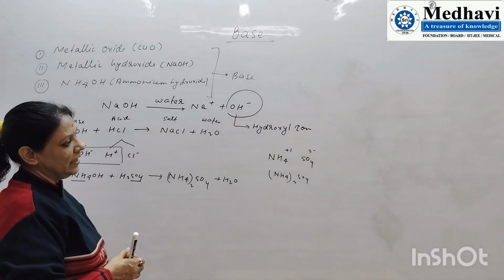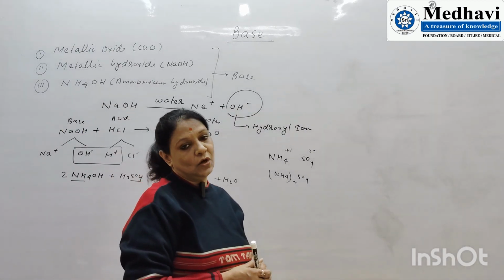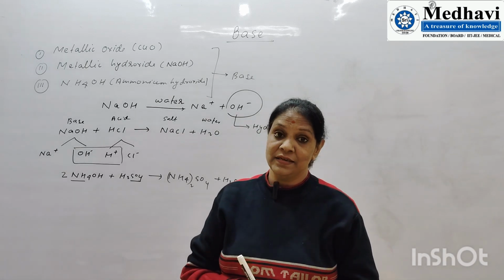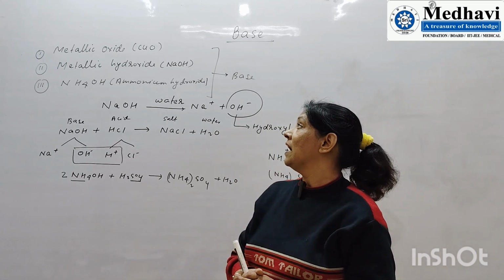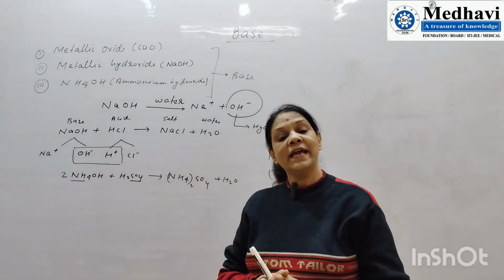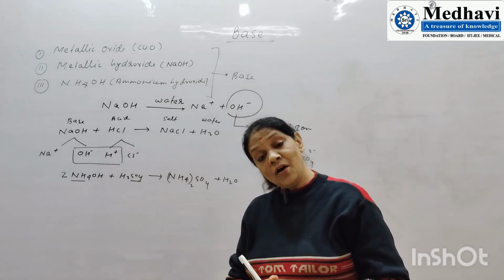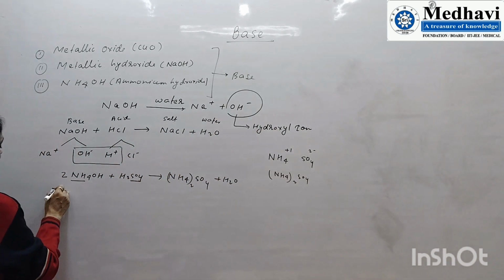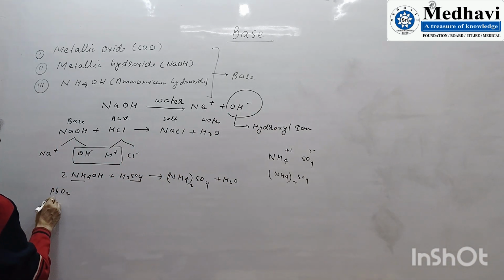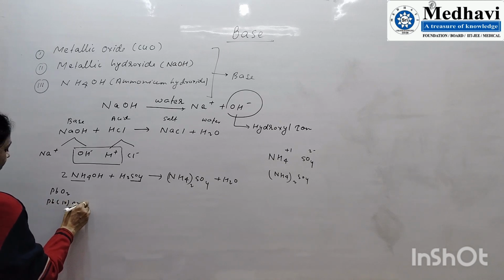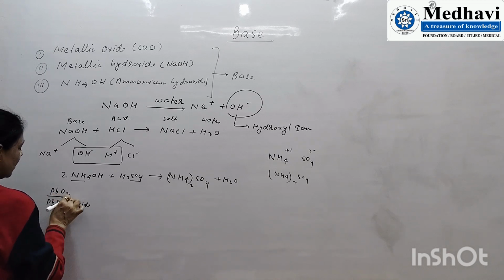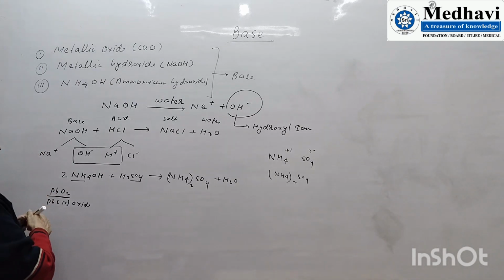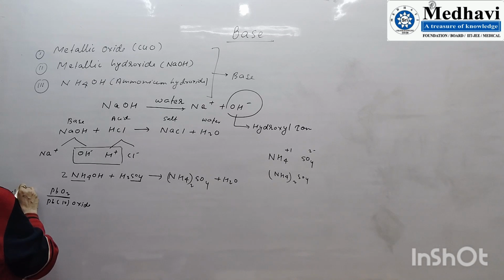Here one thing I want to say is that there are some exceptions also. I have already said that metallic oxides are bases. Metallic hydroxides are bases. Ammonium hydroxide is also a base. But here one compound, lead oxide, we can say lead 4 oxide, is an oxide, but we cannot keep it in the category of bases. A very, very important point, and this is an exception.